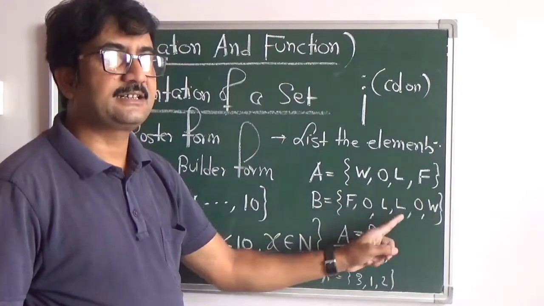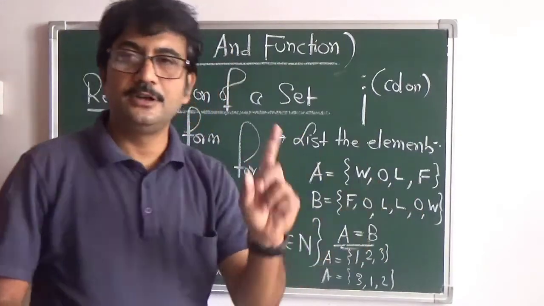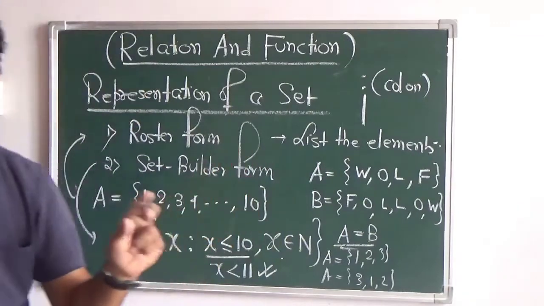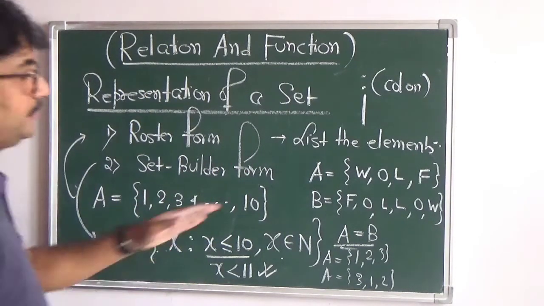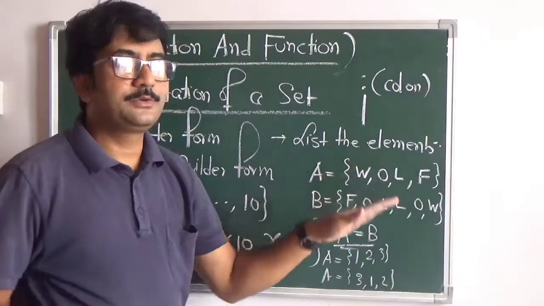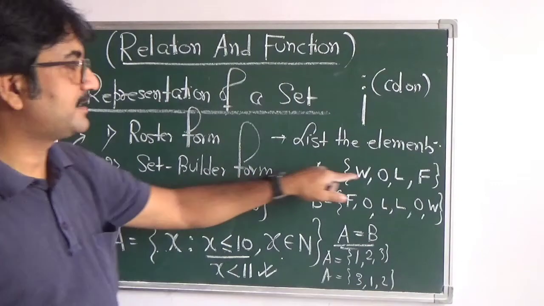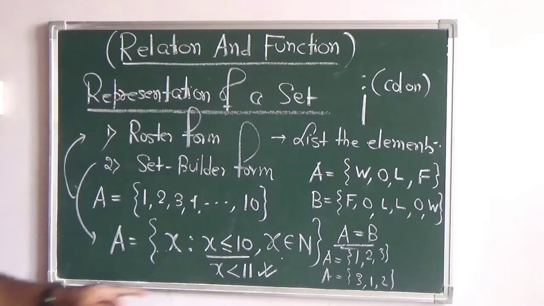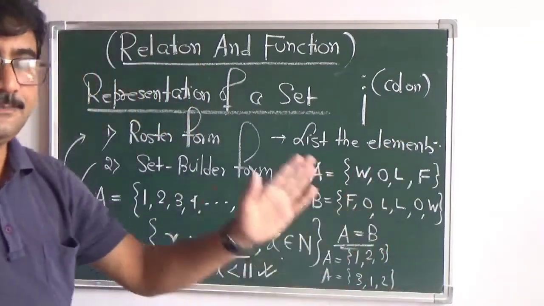No, it is not 6. It is 4 only, because the repeating elements will be taken only once. So the cardinal numbers of both the sets are also the same. Okay, so repetition is allowed, and you can have a different order of listing the elements inside the set, which will have no effect. It remains the same, just like A equals 1, 2, 3 and A equals 3, 1, 2 are the same sets.